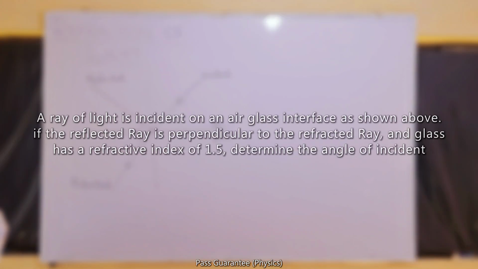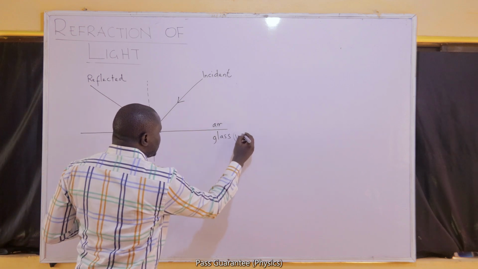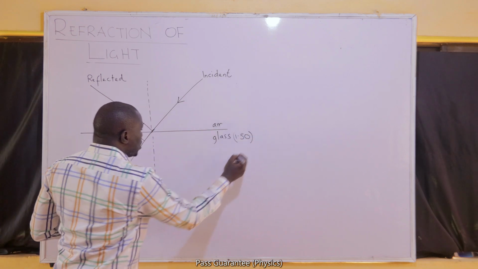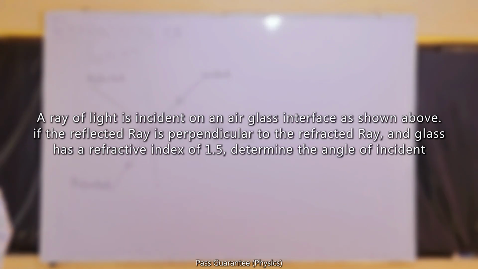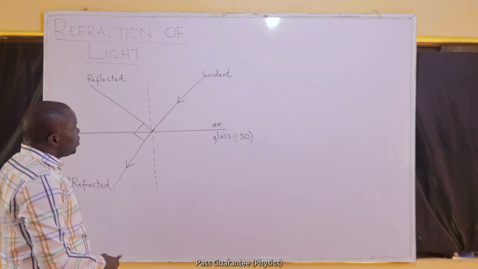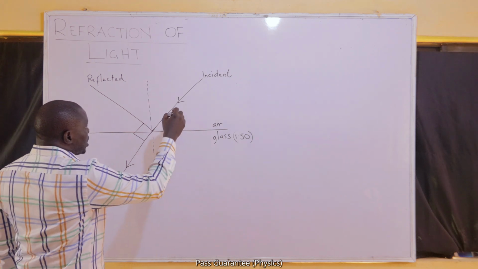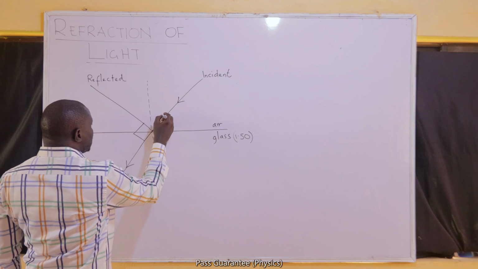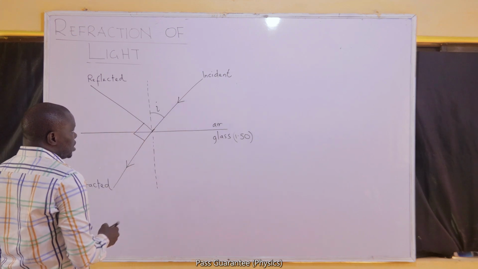and glass has a refractive index of 1.5. We are asked to determine the angle of incidence. What's the angle of incidence? To find the angle of incidence, we need to indicate it first. The angle of incidence is the angle between the incident ray and the normal. That's the angle of incidence.